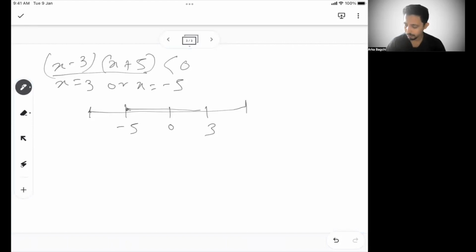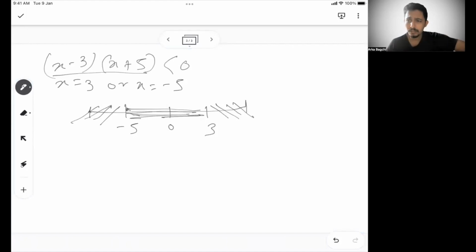One region between -5 and 3, another region more than 3, and the other region less than -5. So if there are two solutions, then those two solutions divide the number line into 3 regions. One is below -5, one is above +3, and another is between -5 and 3.